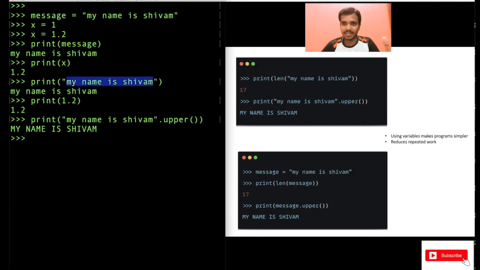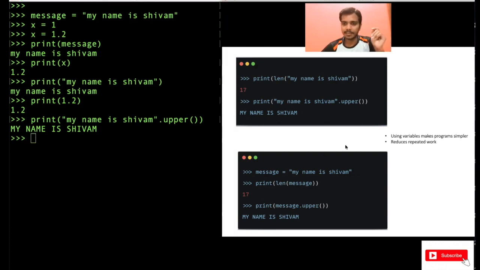And this is a very small string. In some cases, this string can be of very large size also, right? But with a variable, you can write a small variable name and use that everywhere in the program. So that makes the program very clear, and also it reduces the repeated code. So that's the advantage of using variables.